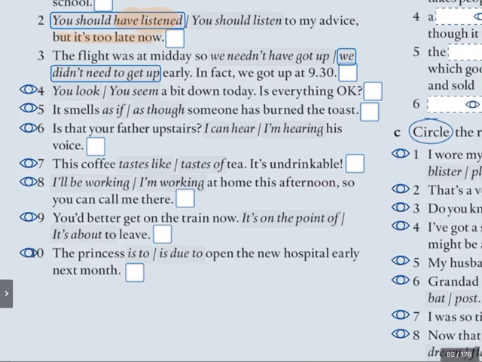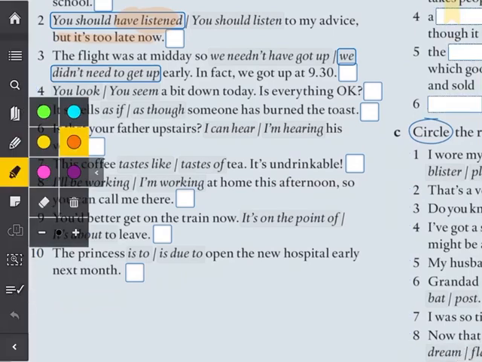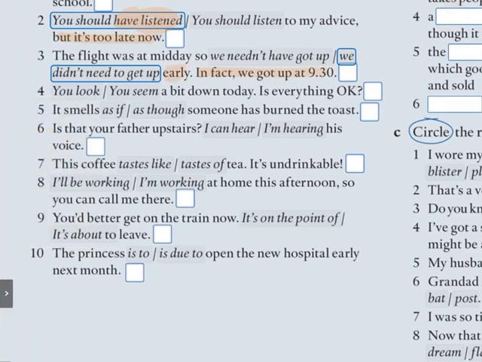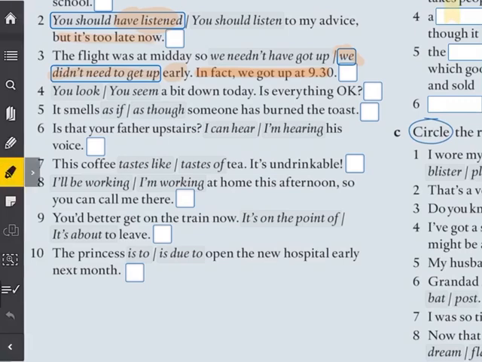Now this is very important, because look at this part of the sentence. In fact, we got up at 9:30. Early, did they get up early? No, they didn't. They got up at 9:30. So in this case, it has to be we didn't need to get up early, because they didn't get up early. Do you remember the other option?